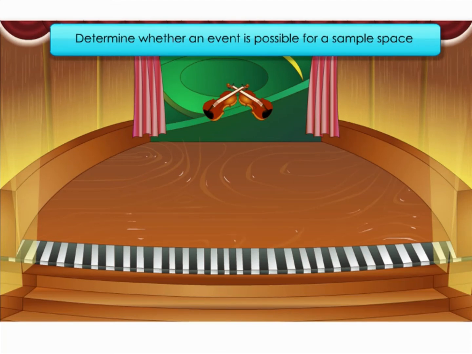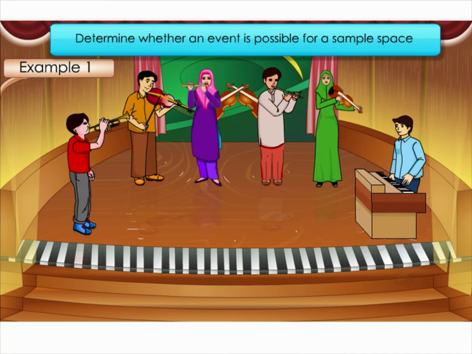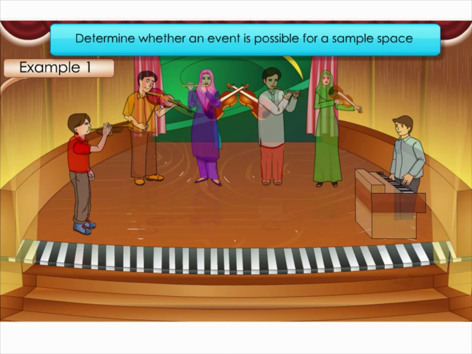An event is possible for a sample space if it is a subset of the sample space and not an empty set. In other words, the elements in that event are also elements of the sample space. Let's do example 1. 3 musicians are chosen from a group of 4 men and 2 women. Now we will determine whether the following events are possible or impossible for the sample space. The first event is 3 men are chosen.